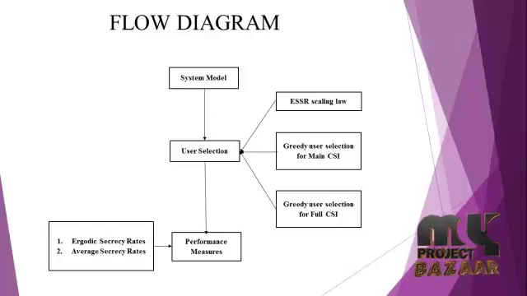Finally, we calculate the performance measures. The two important methods are calculated. First one is ergodic secrecy rate and second one is average secrecy rate. In ergodic secrecy rate, the region for two fading multiple access wiretap channel. In average secrecy rate, communication is accomplished with the help of numerous trusted relays. Finally, we calculate how many users get the information with secrecy.